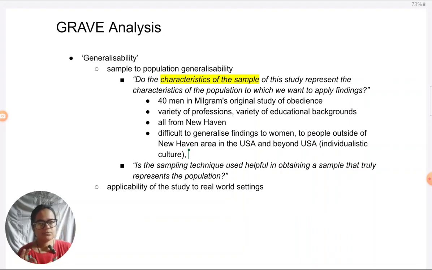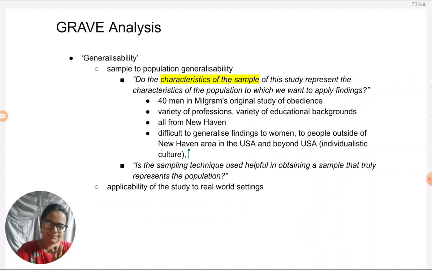It all boils down to you need to have some reasoning behind every point that you're making, behind every evaluation that you're giving. When you say something's not generalizable, not replicable, not valid, some logic has to be there behind that. And that is what is missing when it comes to students' thinking in most cases. Critical thinking is all about reasoning. So that cannot be something that is left out of your thinking. So when you take a concern like generalizability, think through it. Like I have just given you examples of how you have to think through.